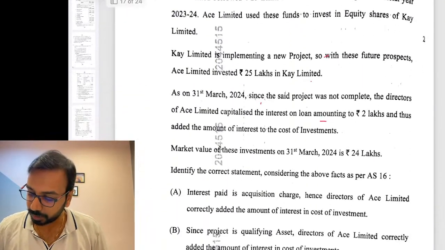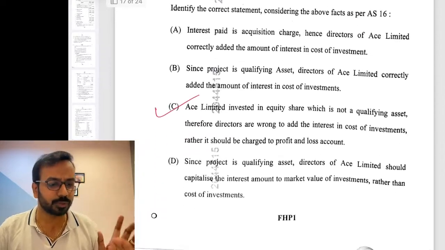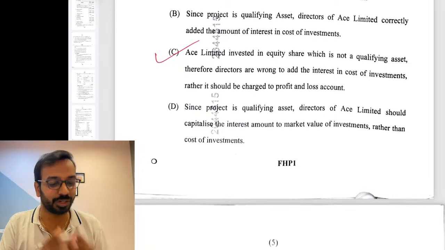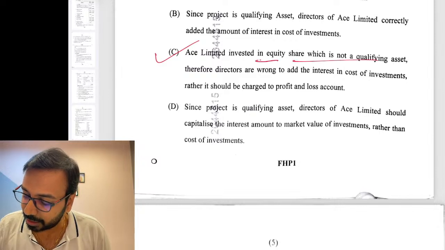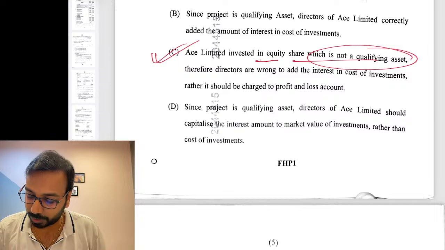Then here, this question on Accounting Standard 16 is purely conceptual. You cannot capitalize interest on investments that you have made. If they have invested in equity shares, which is not a qualifying asset, you cannot add it. So that is the thing.